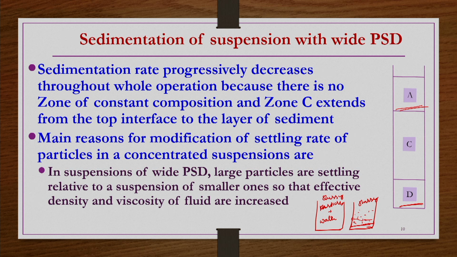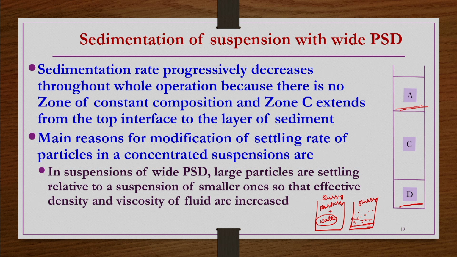So, the suspension viscosity and density would obviously be higher than the pure water viscosity and density, as we have already seen in previous lectures. So, they will make stable suspensions having higher density and viscosity.